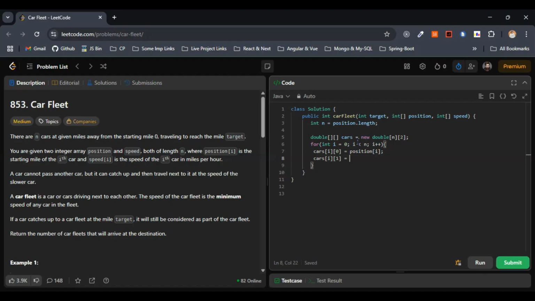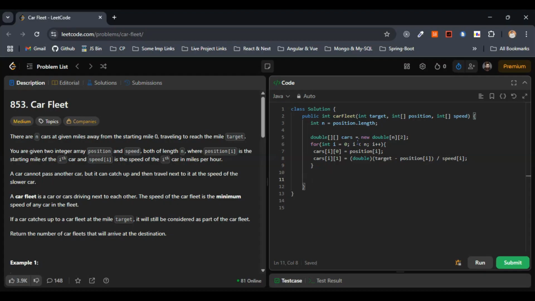So here this will be double, and what was the formula that we used to calculate the time? Basically, it was target minus the iterated value of the position. Each value we have to consider, position of i, here in this case, divided by speed of i. I hope this part is clear. We have discussed this one multiple times, so I hope there is no ambiguity here, right?